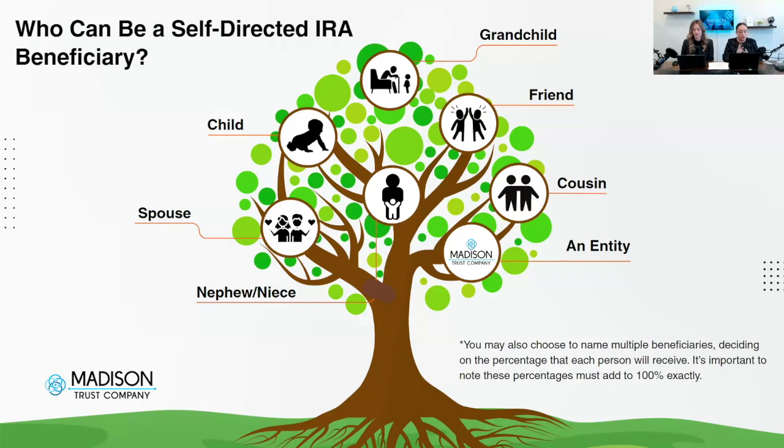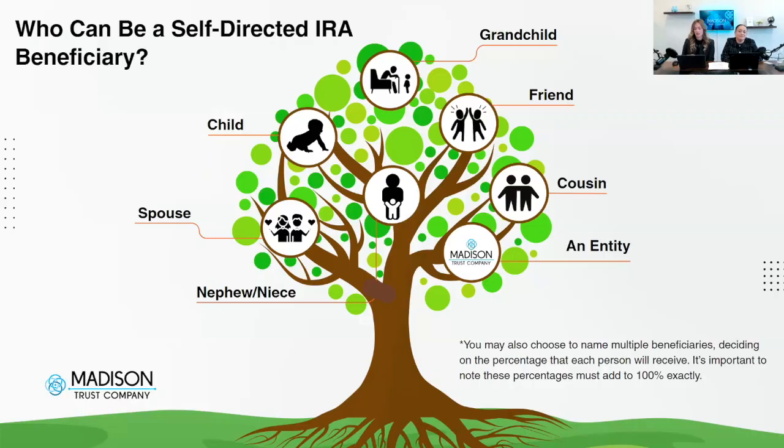Additionally, you can designate an entity as a beneficiary. That means you can designate an organization or a charity that's special to you, or your estate. You can also designate a trust that you and your estate planning professional have created together.